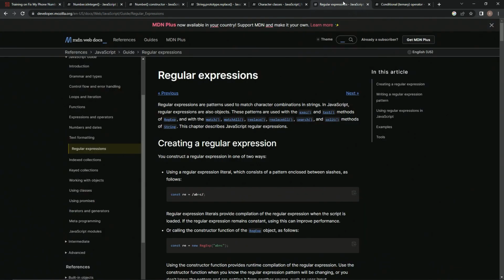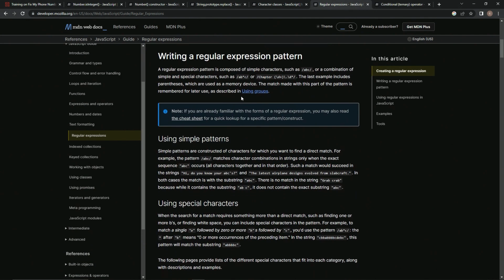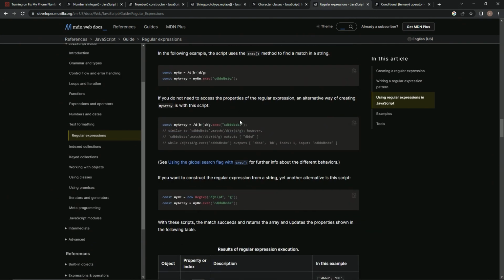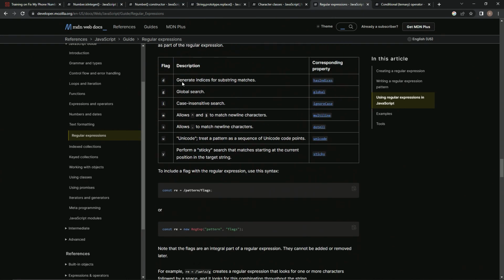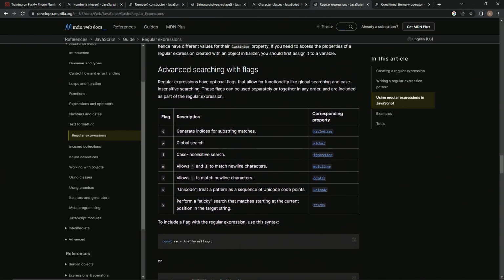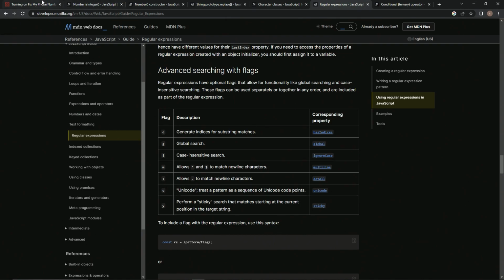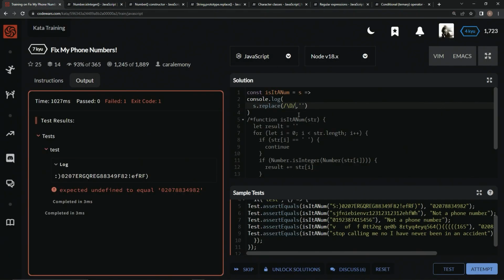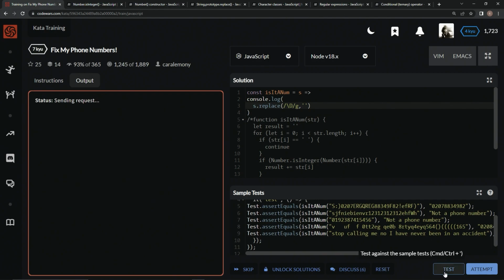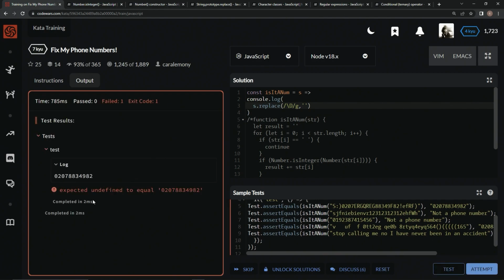So let's go over to the regular expressions main page, come all the way down here, and we're going to throw something called the global search flag on top of it, this little G. We're going to put the G right after this second slash, backslash, forward slash, I don't know which one it is. And that should take care of business. Let's see if all these characters that aren't digits go away. And just like that.